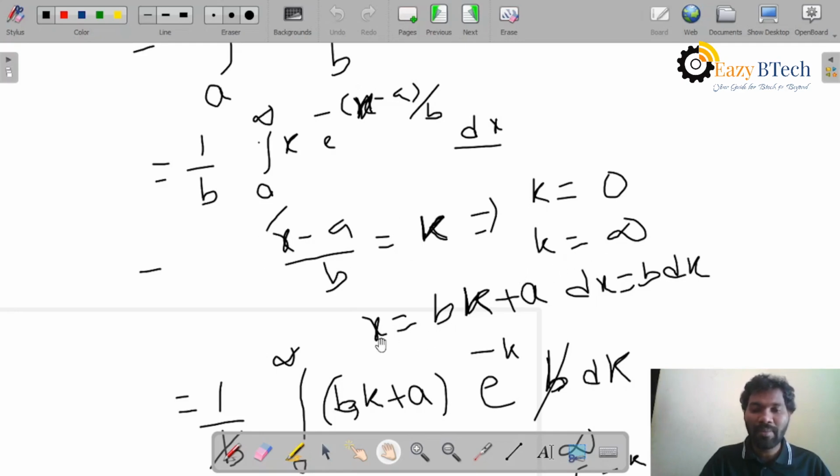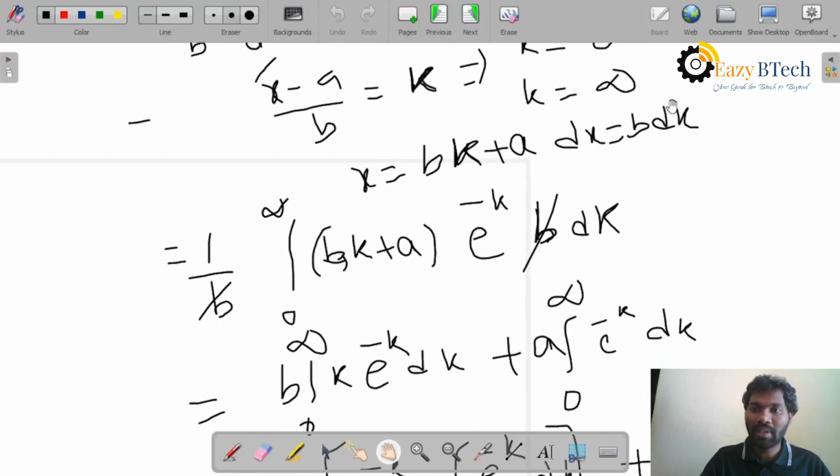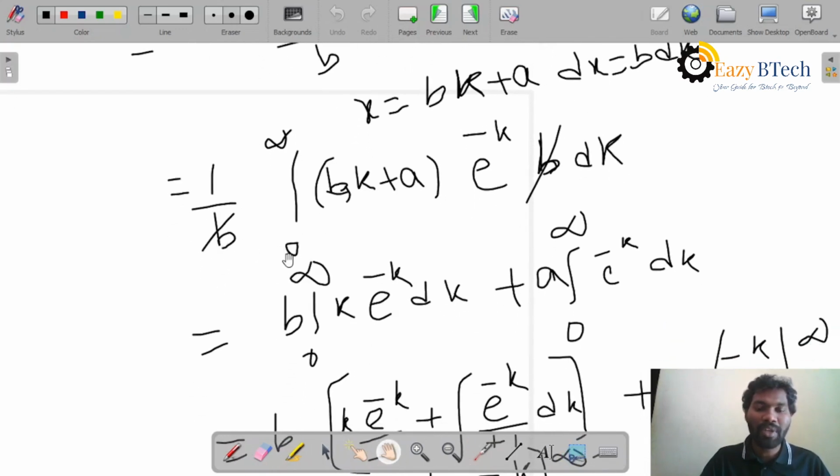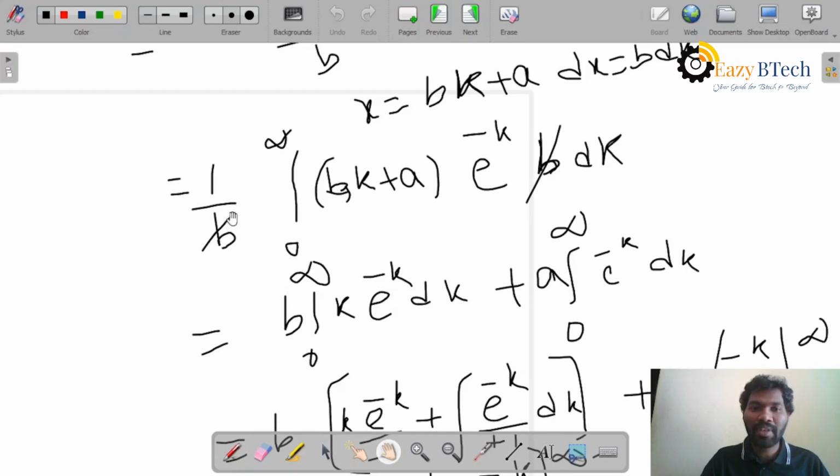So finally, with cross multiplication, x equals bk plus a. For the variable dx, I will take the differentiation on both sides, dx is equal to b into dk. I will substitute all this in this expression. It becomes 1 by b, integral 0 to infinity, bk plus a into e power minus k, b into dk, and this b gets cancelled.